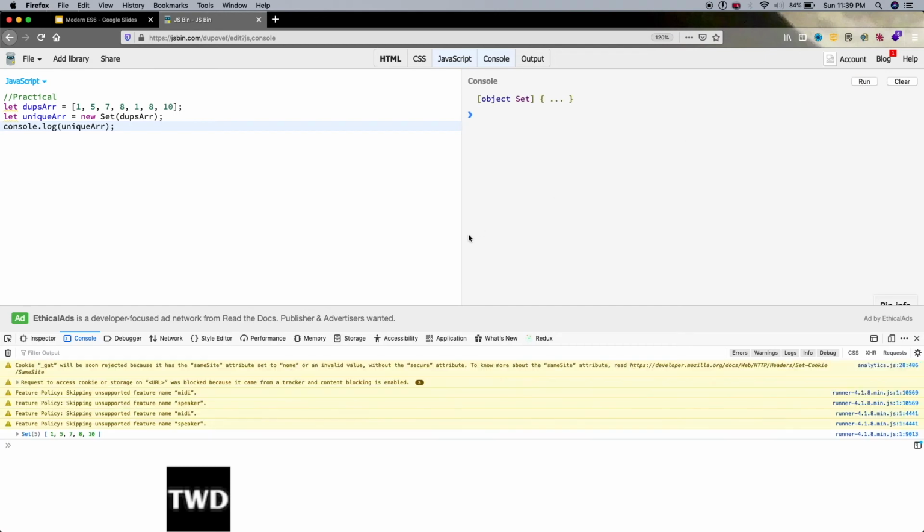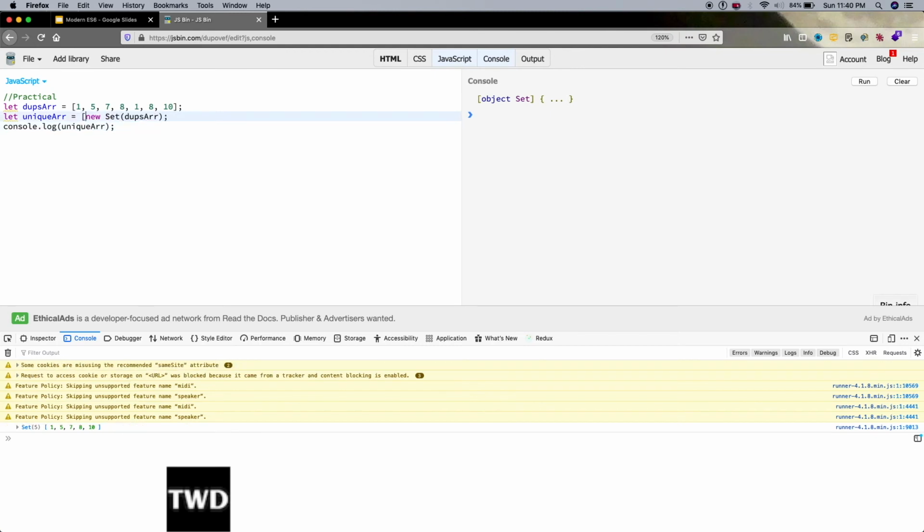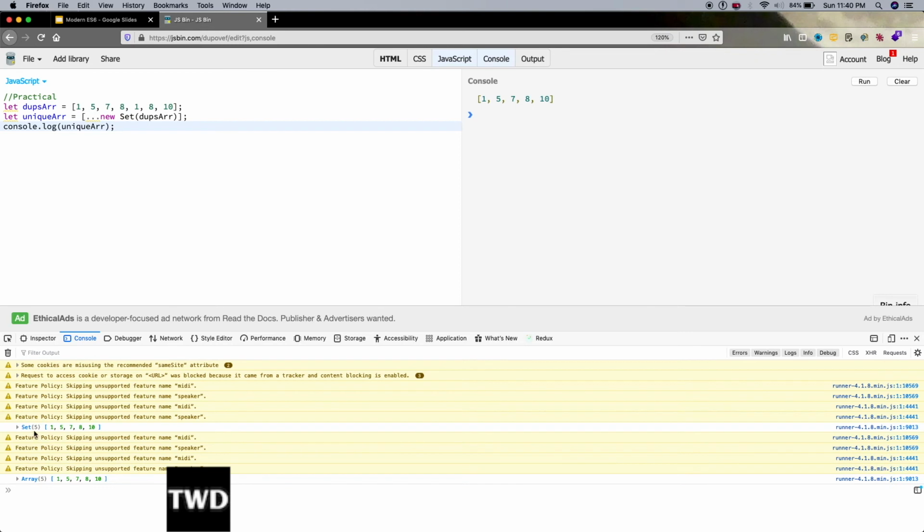Now see, we got a set with 1, 5, 7, 8, 10, but our original question was that we want to get an array which doesn't have duplicates, but this is a set. It is like an array, but it is not an array. So we need to convert this into an array, and to convert it we will use the spread operator. Give it inside an array and then dot dot dot. Clear it. Let me run it now. See, it was a set here and it became an array here. So this is how we can do it.